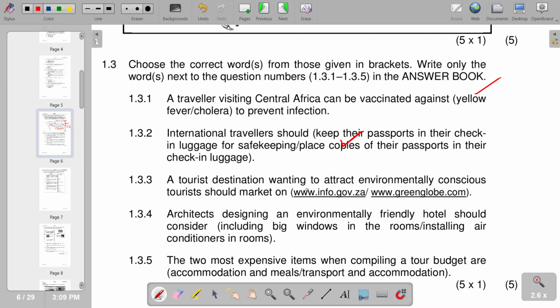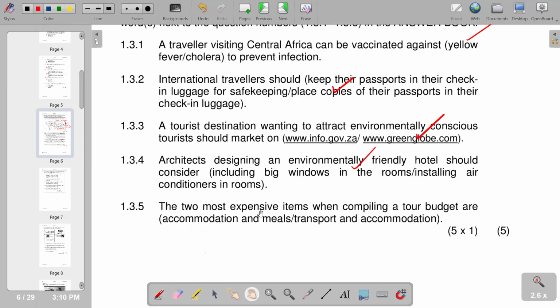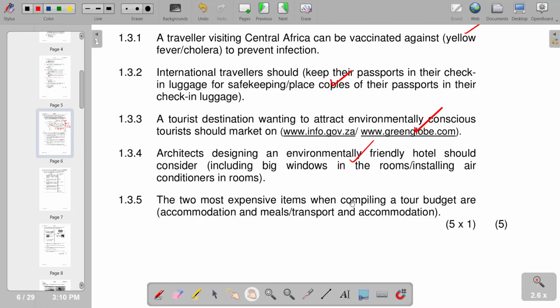1.3.3, a tourist destination wanting to attract environmentally conscious tourists should market on. So this one is www.greenglobe.com, which we have on this part. Then we've got, architects designing an environmentally friendly hotel should consider this. So this one is including big windows in the room, which is the correct response. And 1.3.5, the two most expensive items when compiling a hotel budget are, according to our responses, transport and accommodation. So that's what we have on that part.